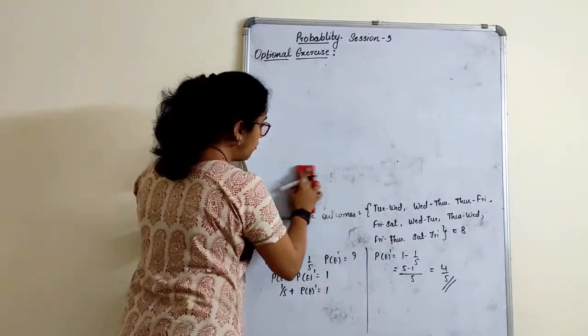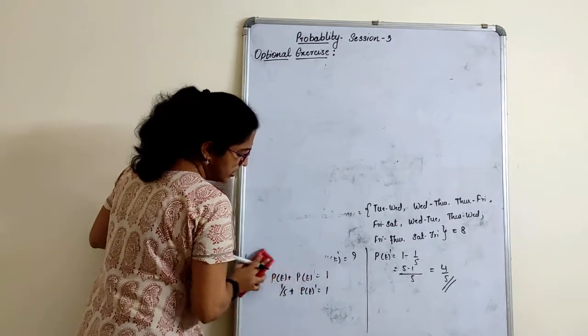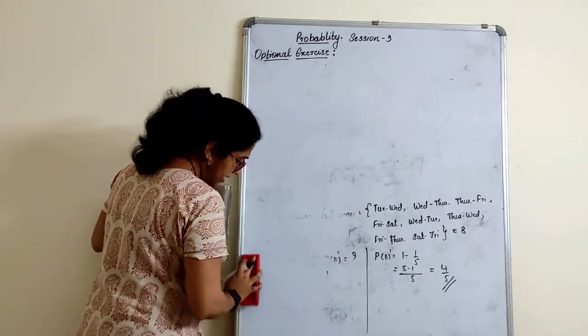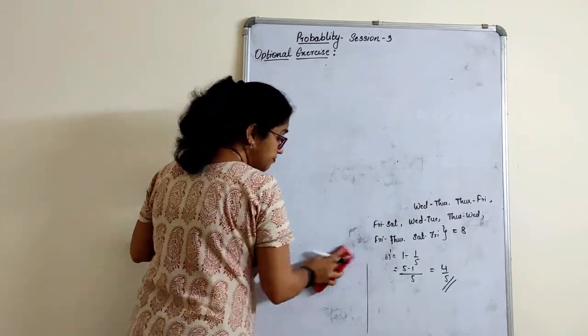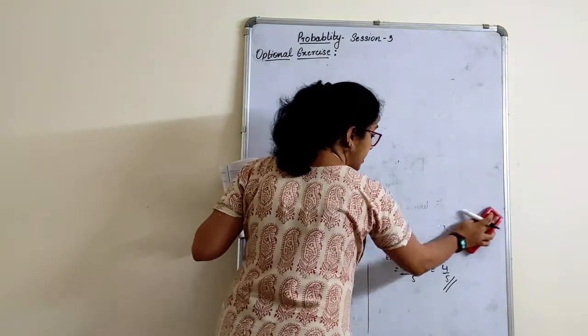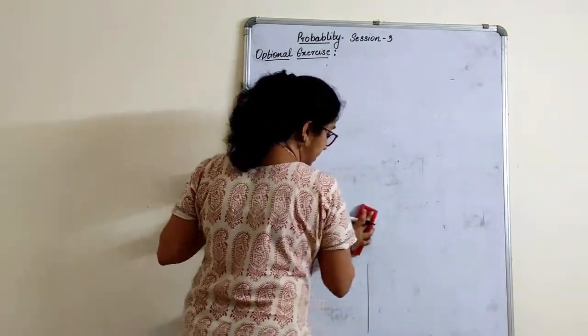Next one, I'll give you a homework actually. Why? Because it's again the same thing. A die is thrown and you have the outcome, where the outcome is also given, and it's kind of a fill in the blanks.